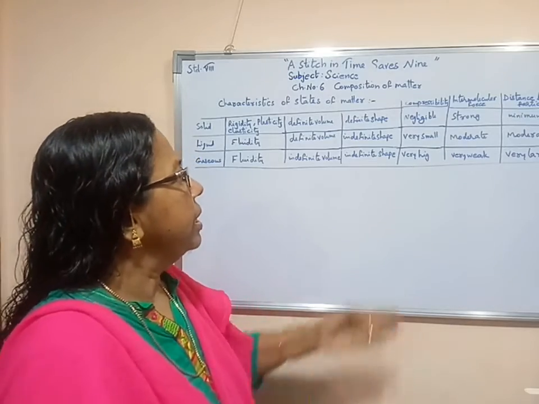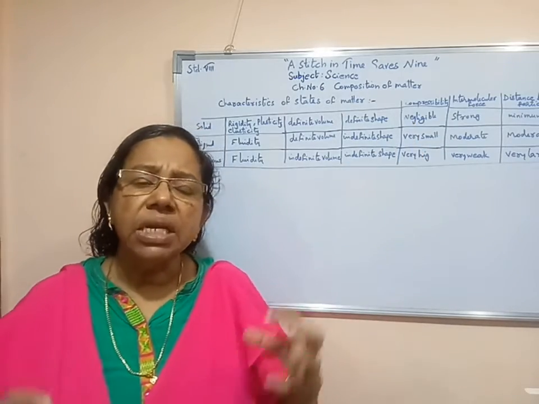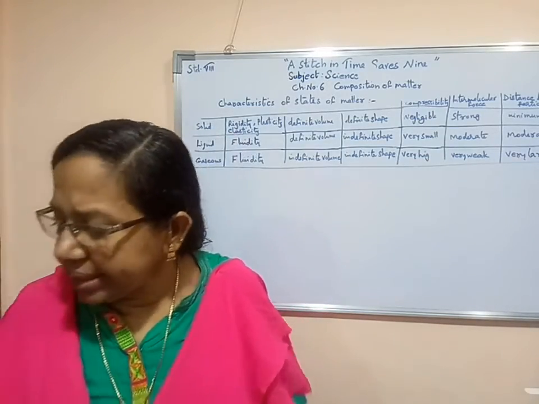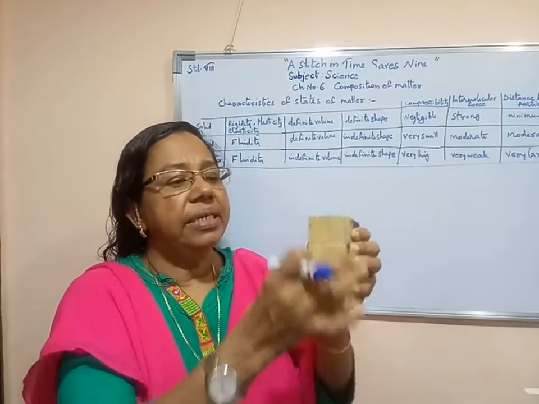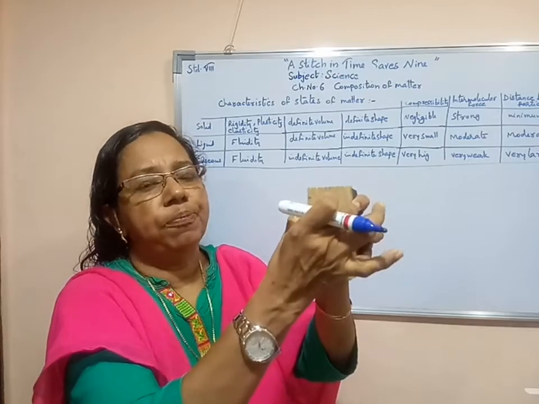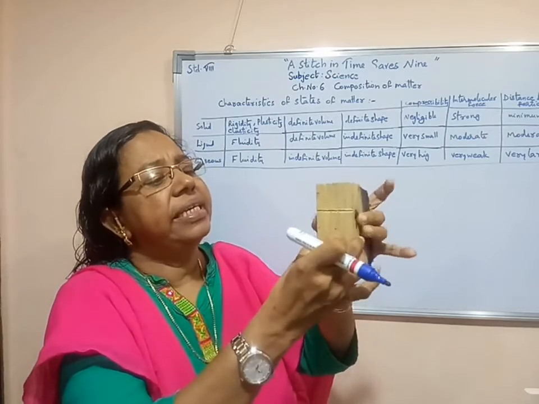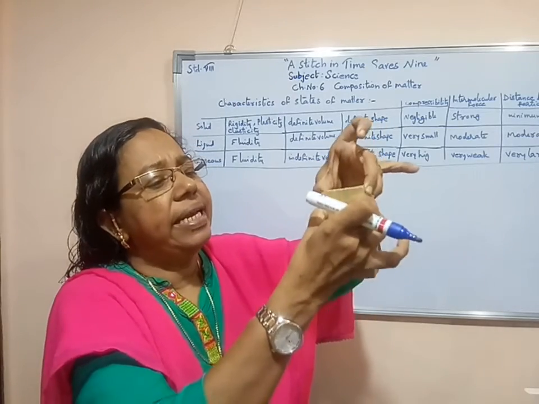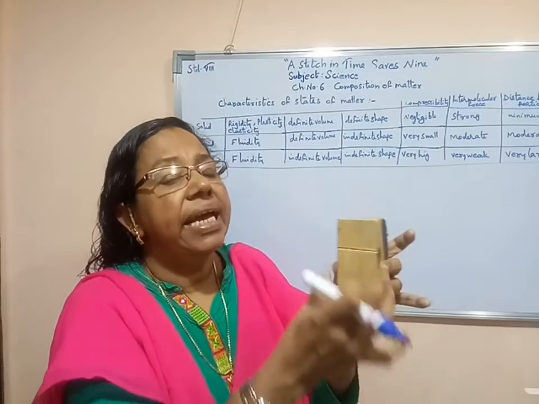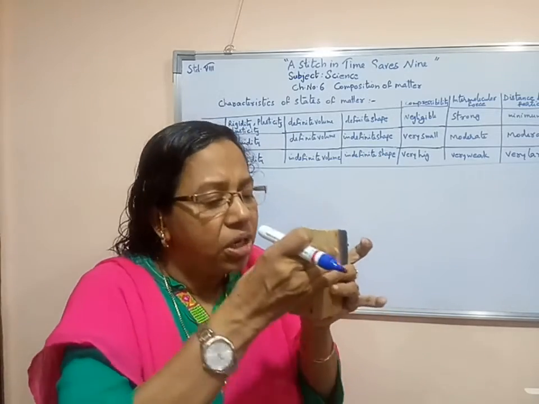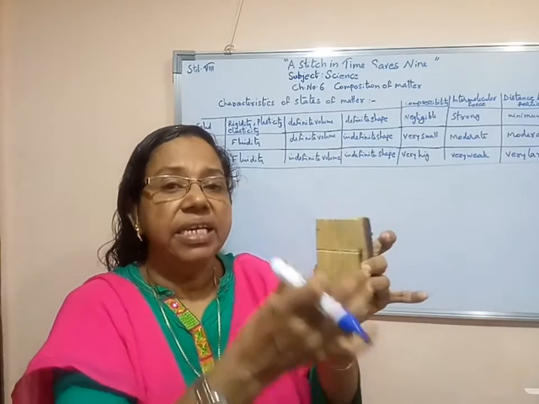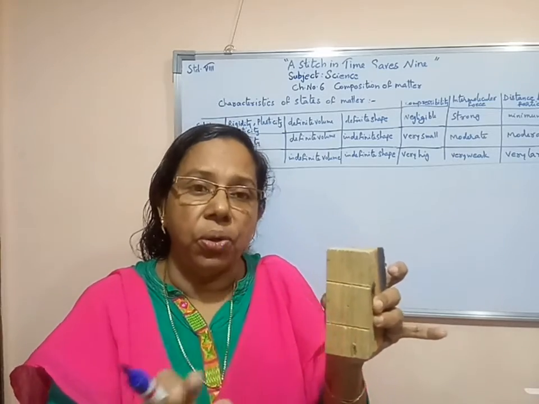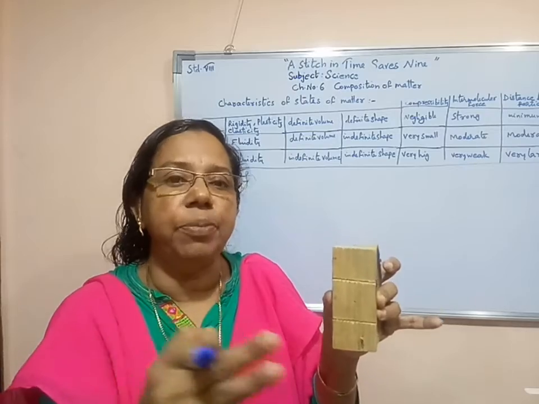Now, the other property is compressibility. Compressibility means whether we are able to contract them or not. If it is a hard substance, for example this wood, even if we press it, it is not going to compress. Its size is not going to reduce. It remains in the same condition, so it has negligible compressibility. We cannot press it, such a hard substance this is. So we can say that solid substances have least or negligible compressibility.